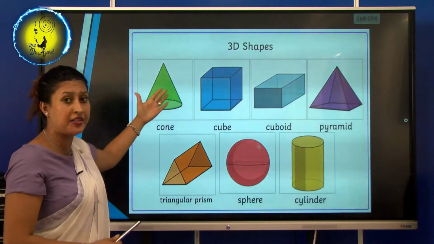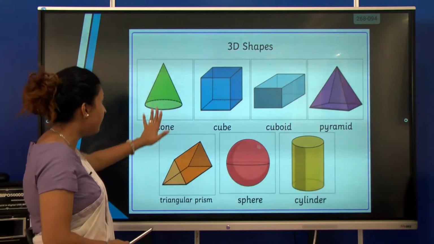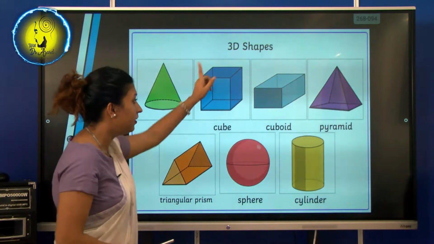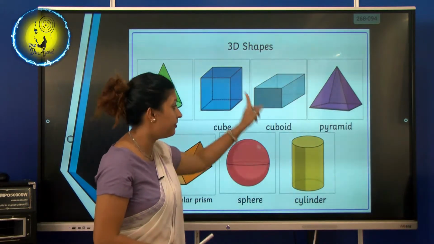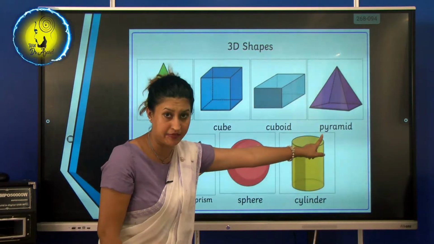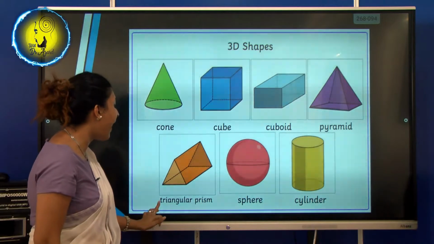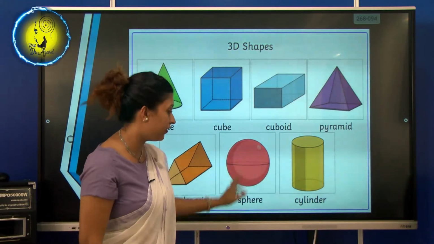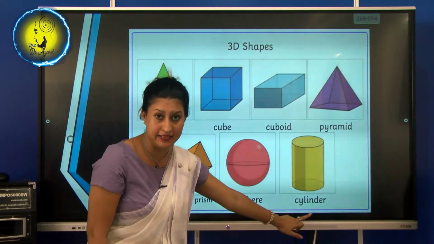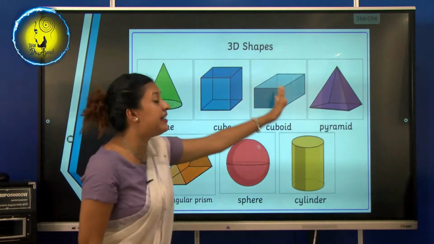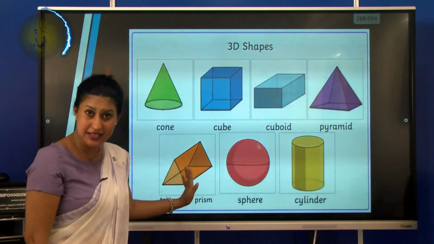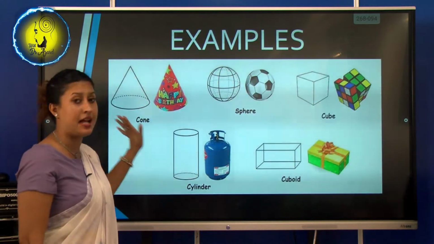So these are the 3D shapes. Now I want everybody to repeat after me. What is this? A cone. This one, cube. This one, cuboid. This one, pyramid. This one, triangular prism. This one, sphere. This one, cylinder. These are 3D shapes. These are not flat on a paper. Understand?